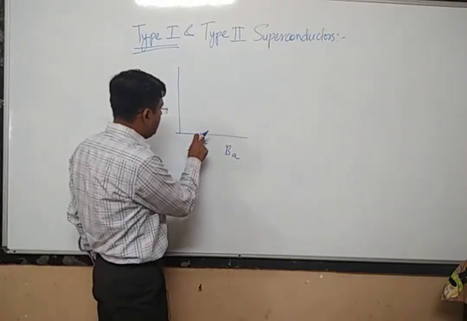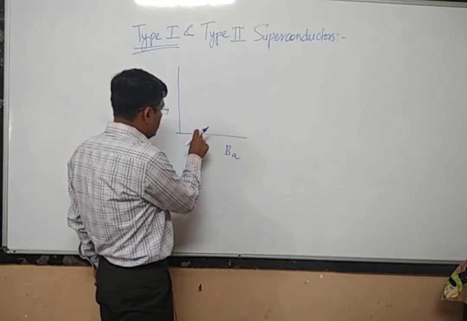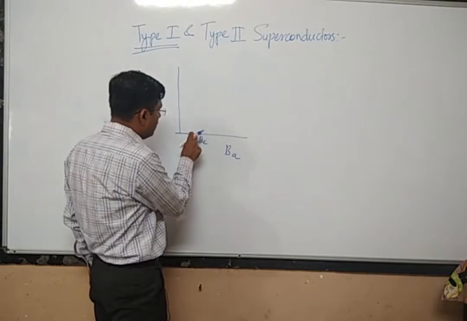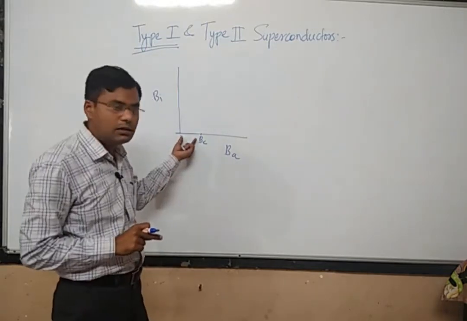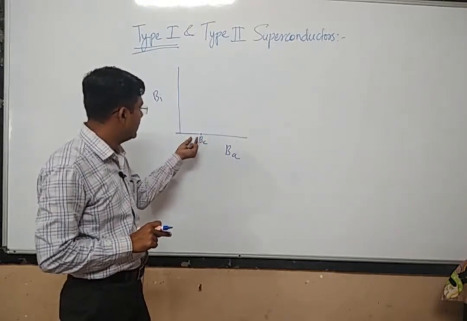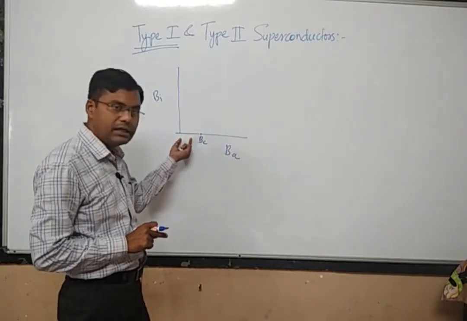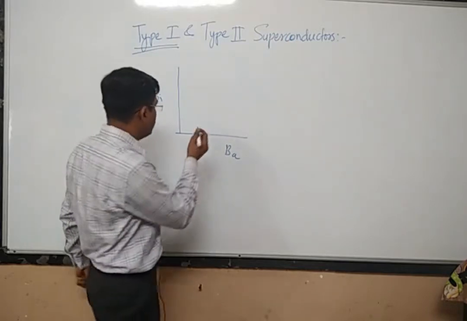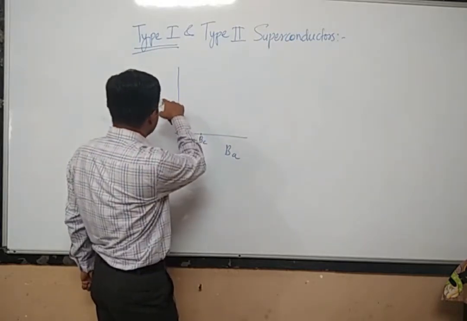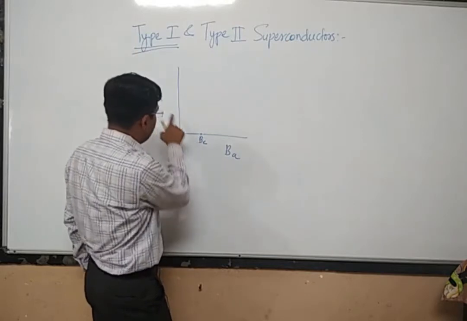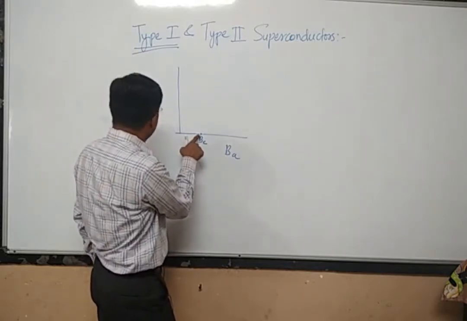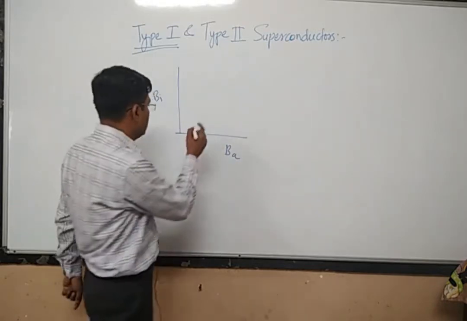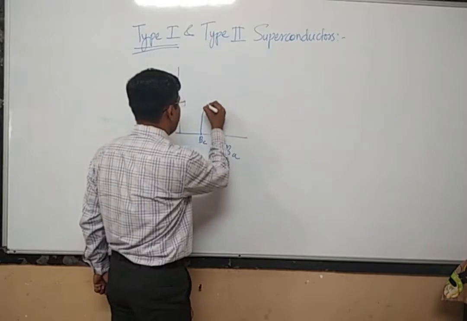So below this value of the critical magnetic field, our material will behave as a superconductor, and above this value, our material will behave as a normal conductor. So what about the internal magnetic field? If our material is a superconductor, then the internal magnetic field will be 0, and if our material is a normal conductor, then there will be some internal magnetic field. So the graph will be like this.